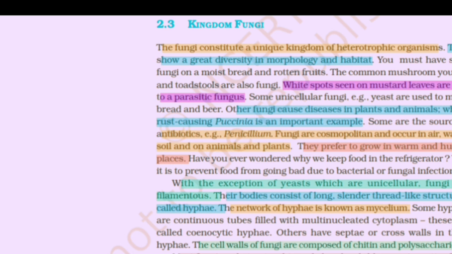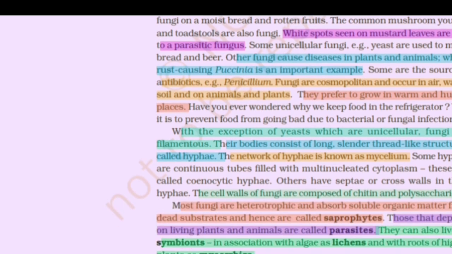With the exception of yeast, which are unicellular fungi, fungi are filamentous. Their body consists of long, cylindrical thread-like structures called hyphae. The network of hyphae is known as mycelium. Some hyphae are continuous tubes filled with multinucleated cytoplasm. These are called coenocytic hyphae. Others have separate or cross walls in their hyphae. The cell walls of fungi are composed of chitin and polysaccharides.